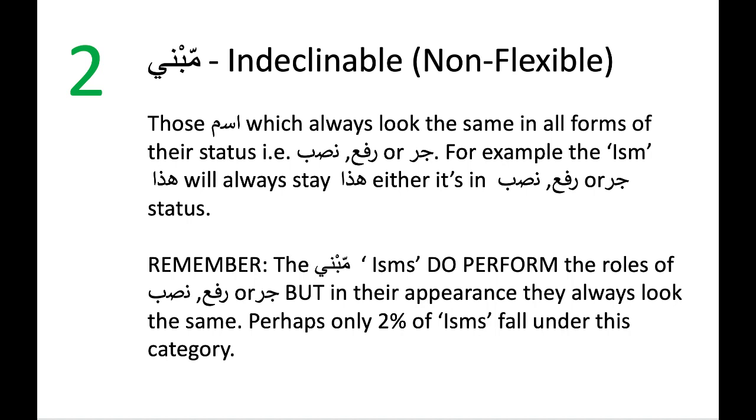Number 2, Mabni or indeclinable. Those isms which always look the same in all forms of their status, that is Rafa, Nasab or Jar. For example, the ism Hada will always stay Hada. Either it's in Rafa form, Nasab form or Jar status. Please note, the Mabni isms do perform the roles of Rafa, Nasab or Jar. But in their appearance, they always look the same. Perhaps only 2% of isms fall under this category.